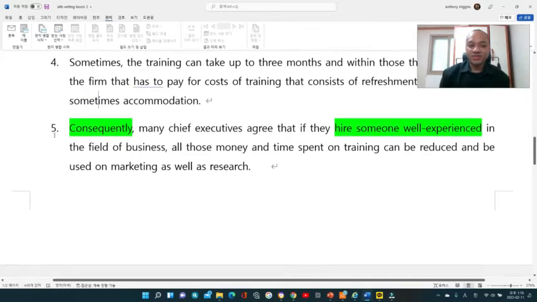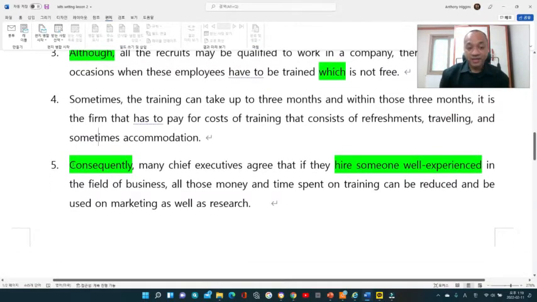And the fifth sentence, I consider it the last sentence, which is almost important. One of the reasons is because before you write the last sentence, you have to check if you're on the right track.